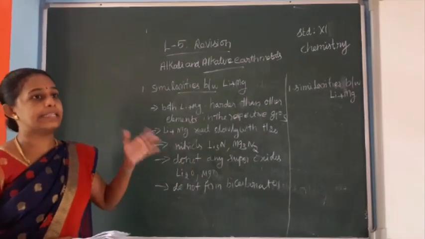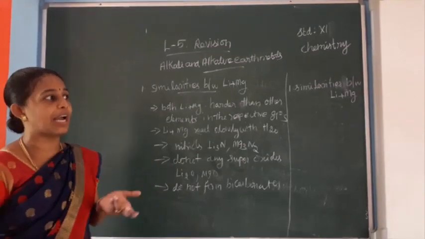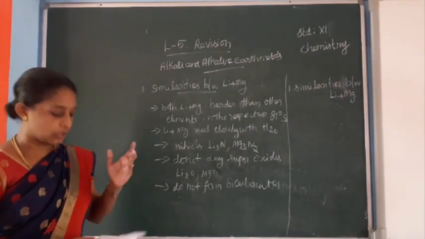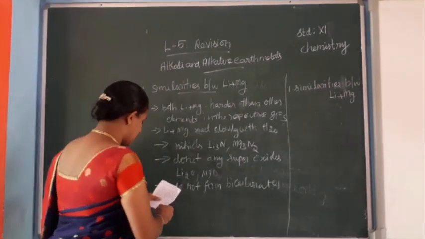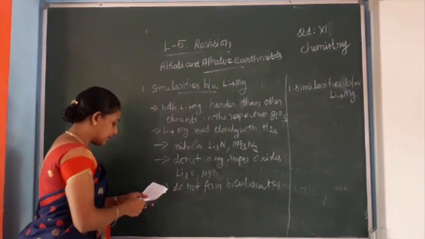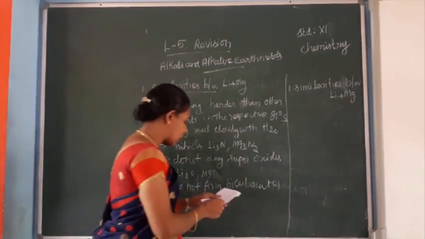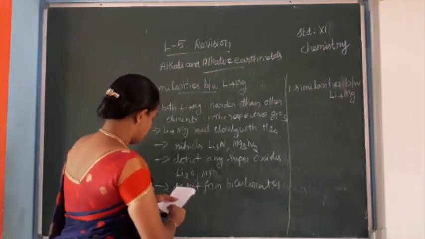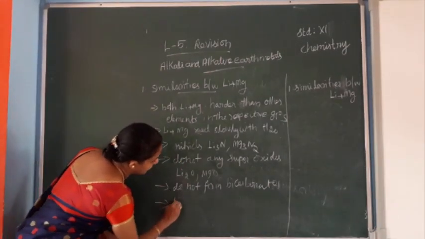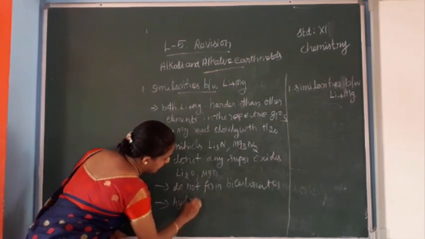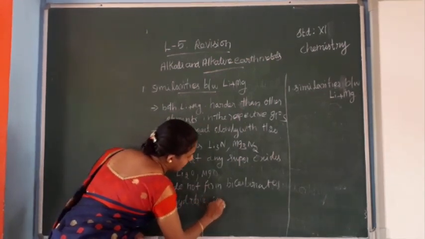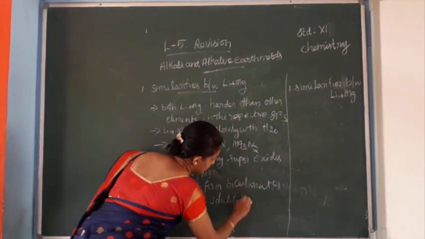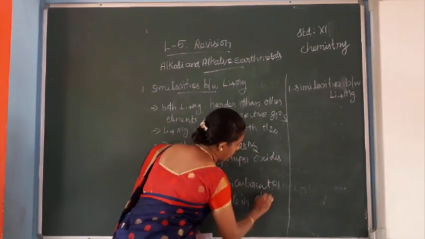Lithium halides and magnesium halides are soluble in alcohol, and they crystallize from aqueous solutions as hydrates.